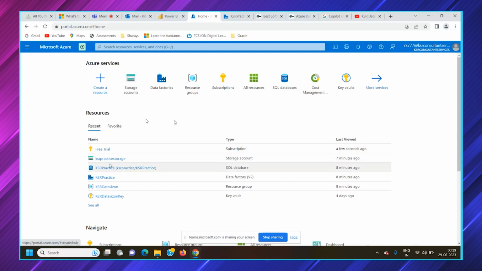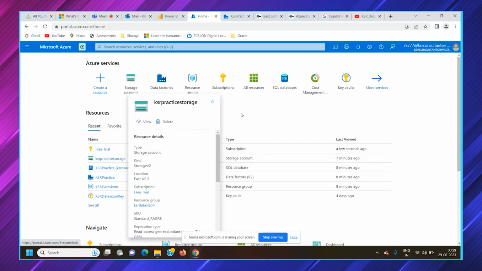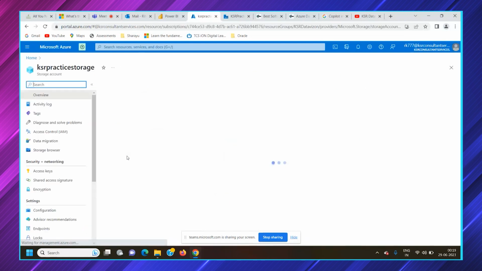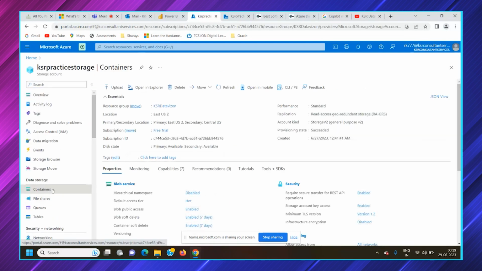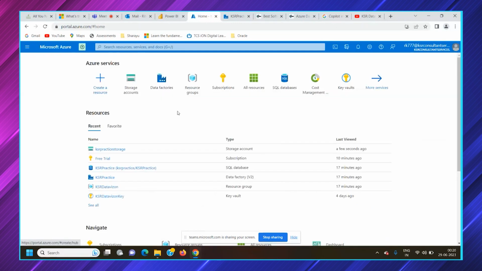So what we will do today is create a basic copy activity. We'll create a dataset and pipeline, and with the copy activity, we will move a CSV file within the same storage account from one folder to another folder. We can create multiple storage accounts also, but for our practice purposes, in the same storage account we will create two different containers or two different folders, and we will copy from one folder to the other folder.